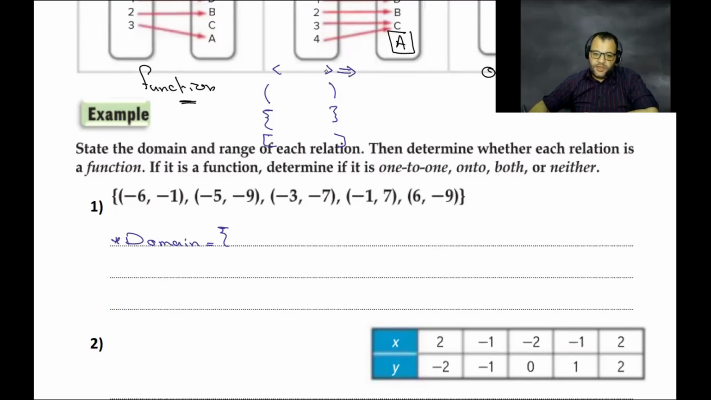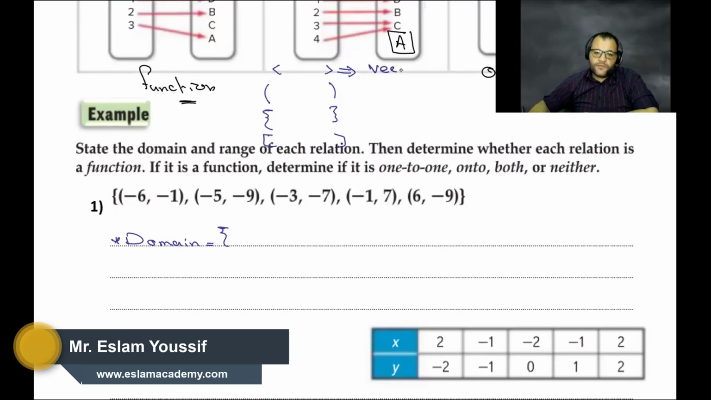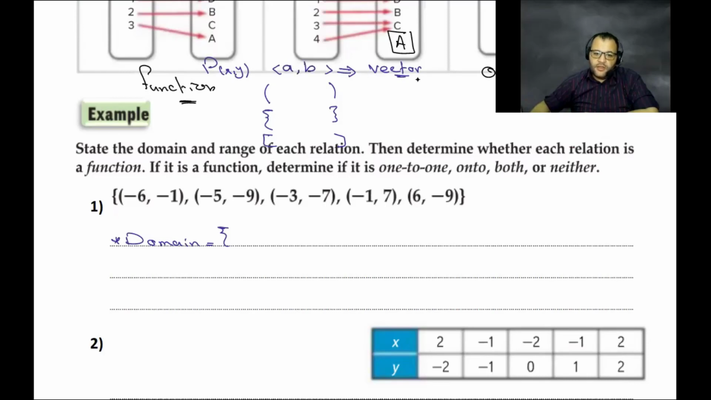Did you see this shape before? For the vector, for the translation, if you remember: if you have a point X and Y, you need to find its image by translation A and B. So the image will be X plus A and Y plus B. This form, we use it for the vector.